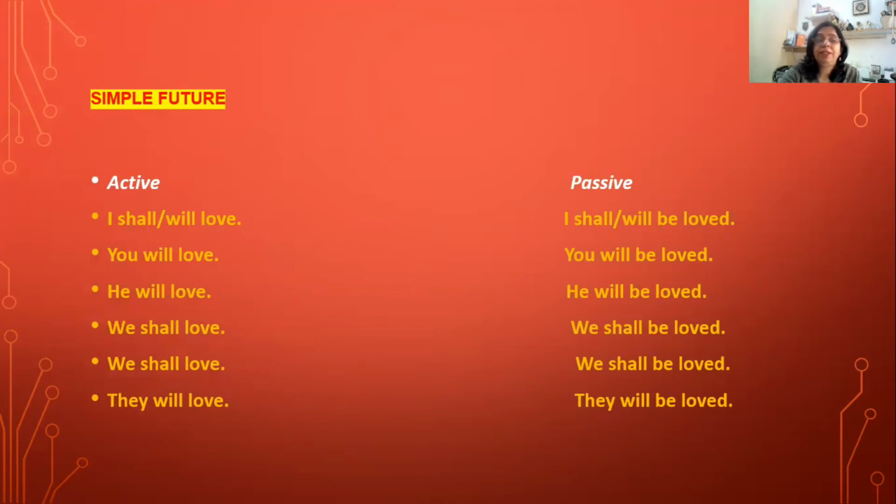Next, we come to simple future tense. In active voice, we write I shall or I will love. Whereas in passive voice, it will be changed into I shall or will be loved. You will love, you will be loved. He will love, he will be loved. We shall love, we shall be loved. They will love, they will be loved.